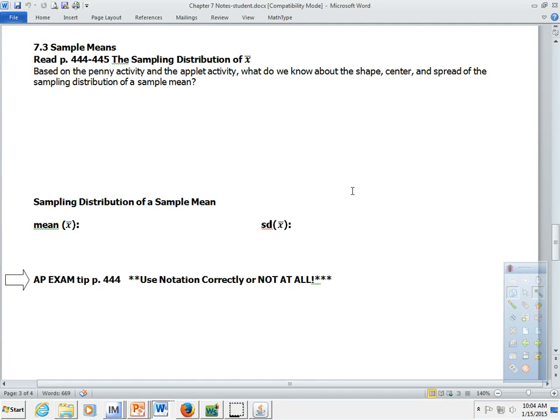I'm going to be switching over from talking about sample proportions to talking about sample means. I mentioned in the notes for 7-2, the sampling distribution for sample proportions, that we know that sample proportions and sample means are both unbiased estimators. And so we like to discuss those.